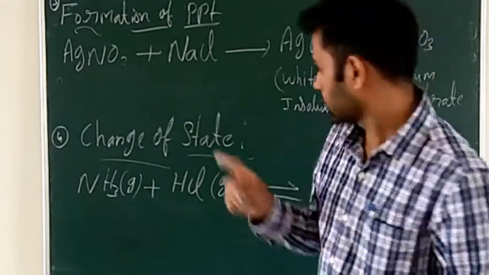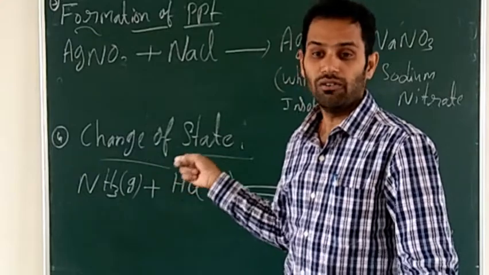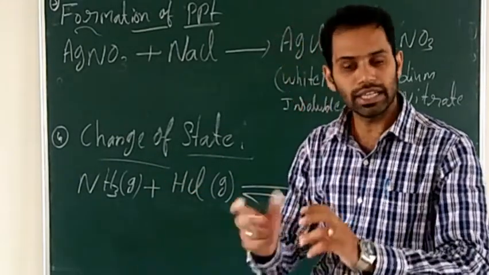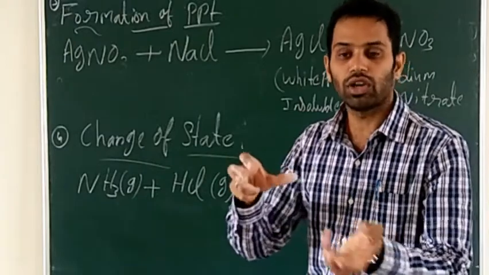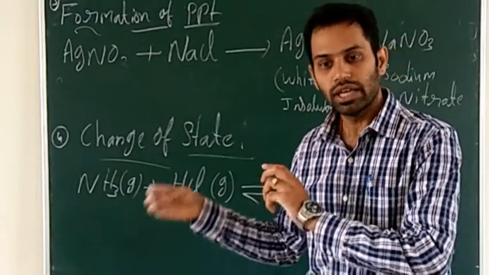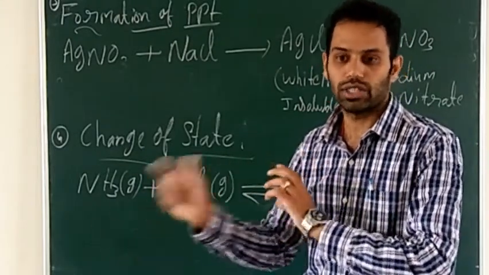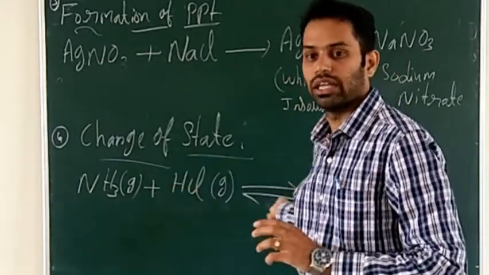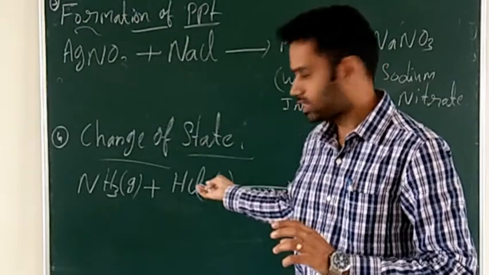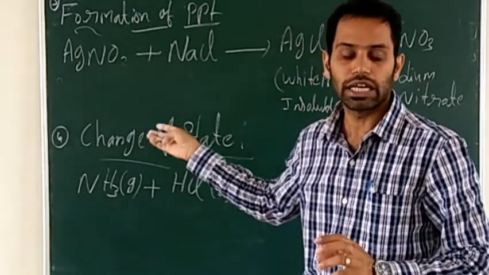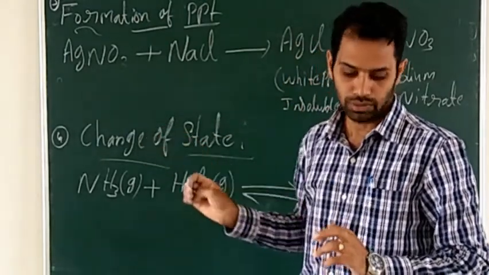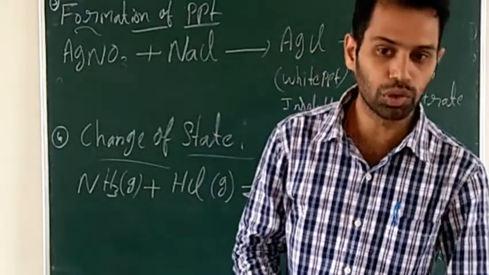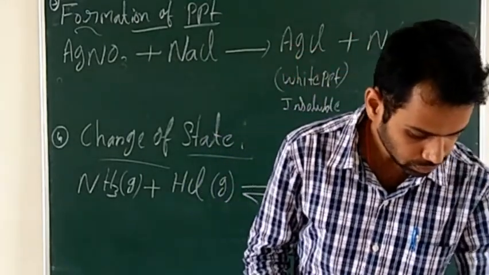And the fourth characteristic is change of state. It means the reactants may be in the gaseous state, and the product you are getting may be in the liquid or solid state, or vice versa. Both may be in the solid state, and you will get liquid or gas. So these are a few characteristics of a chemical reaction. Okay, I hope that you understand this concept. Then I will move to the next concept now.